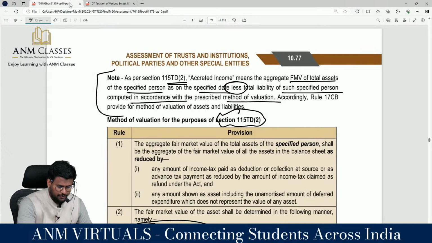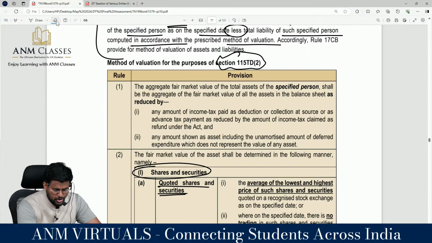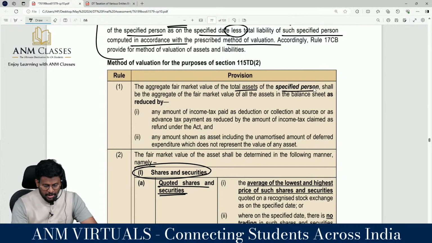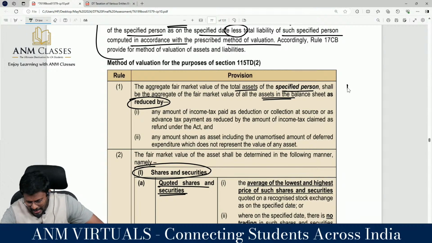We are moving into the second part of the discussion on exit tax, 115TD subsection 2, method of valuation for the purpose of 115TD. The aggregate fair market value of total asset of the specified person shall be the aggregate of fair market value of all assets in the balance sheet as reduced by the following. So you have to take the aggregate fair market value of the balance sheet, which is reduced by